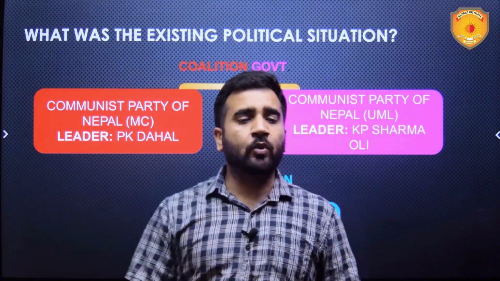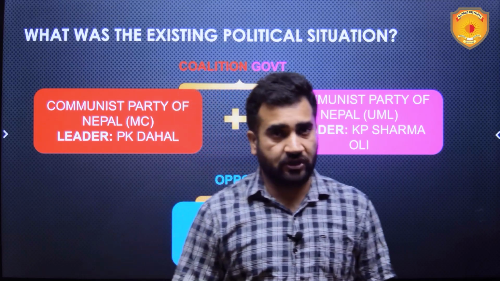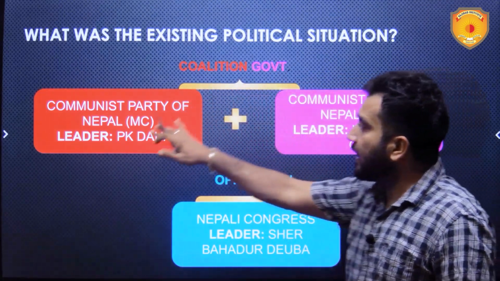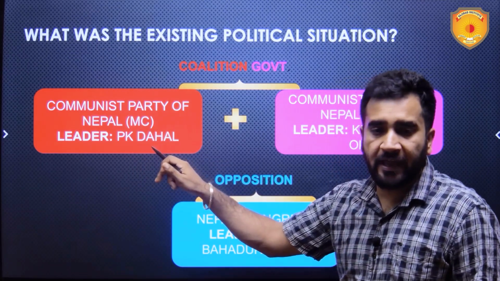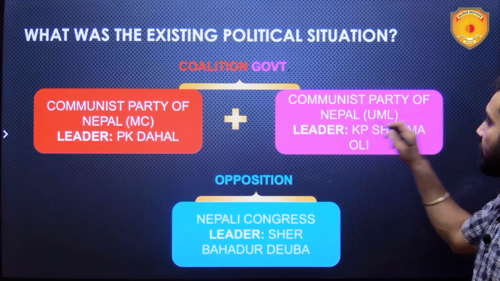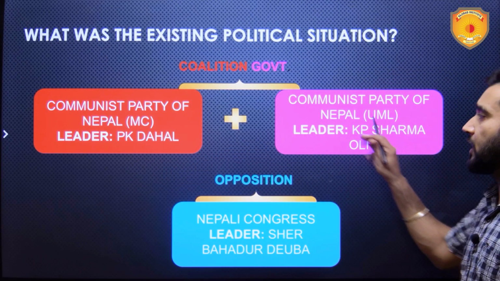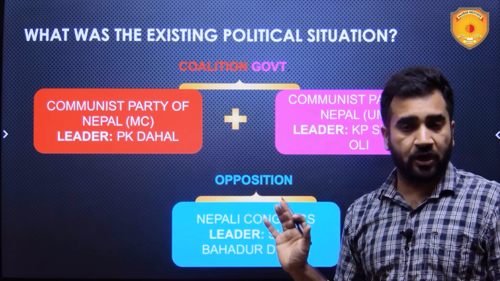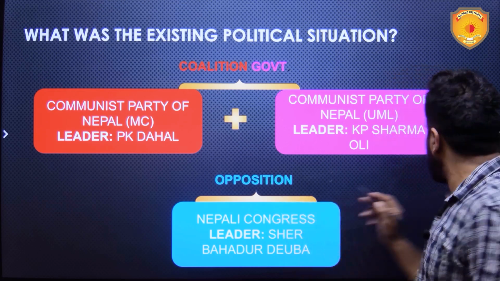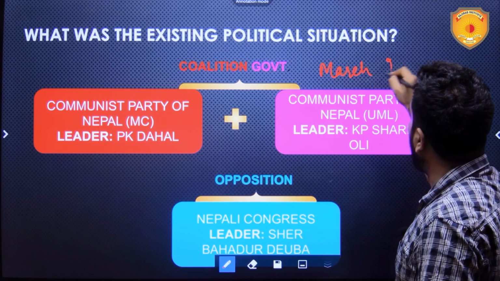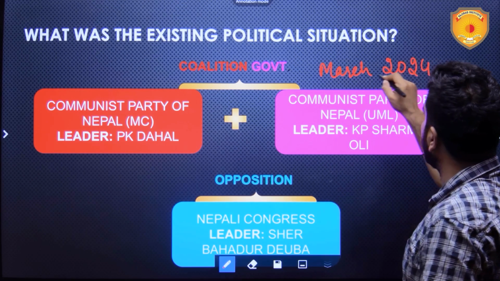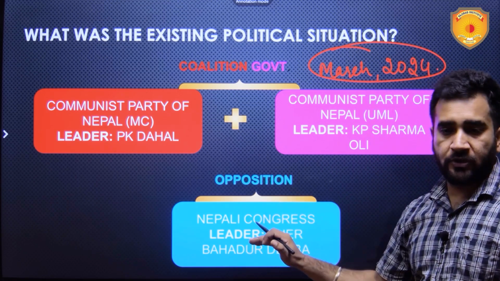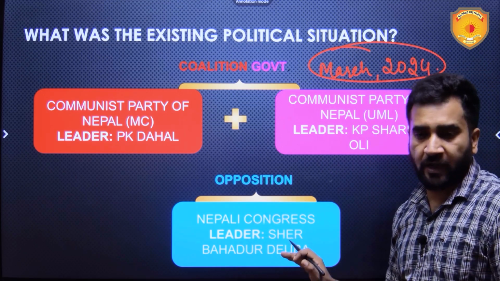Now, what was the existing political situation in Nepal? Communist Party of Nepal leader Pushpa Kamal Dahal and Communist Party of Nepal leader KP Sharma Oli were both in a coalition government. They formed the coalition government in March 2024 only. And Nepali Congress was in opposition. The leader of Nepali Congress is Sher Bahadur Deuba.